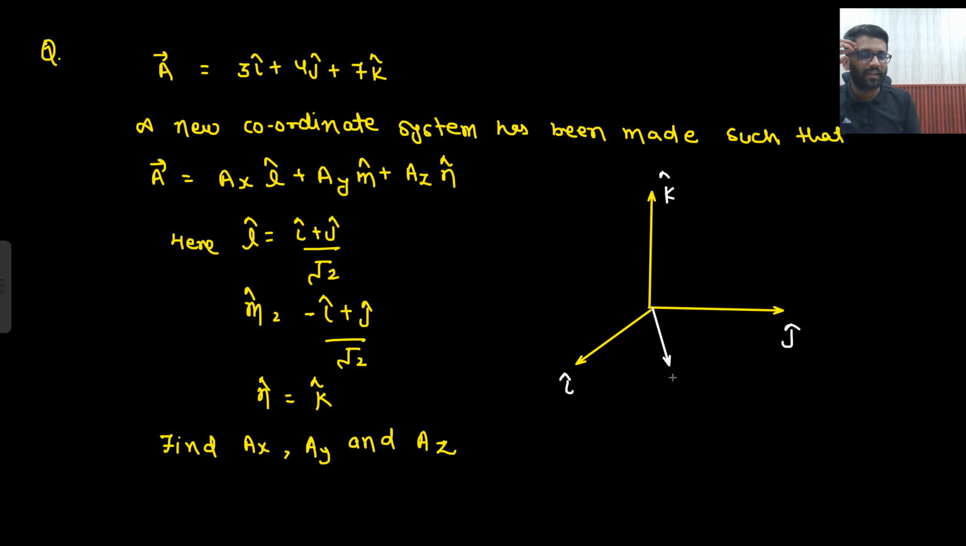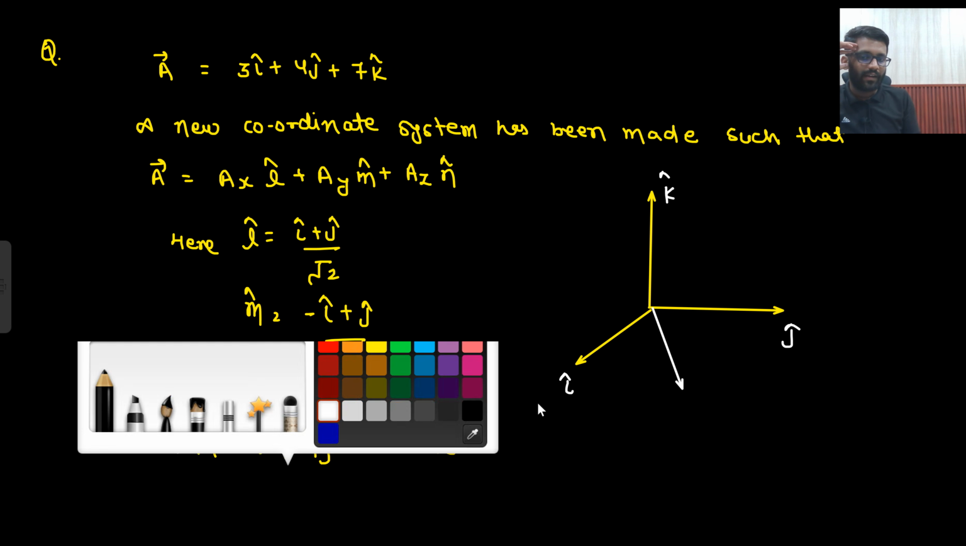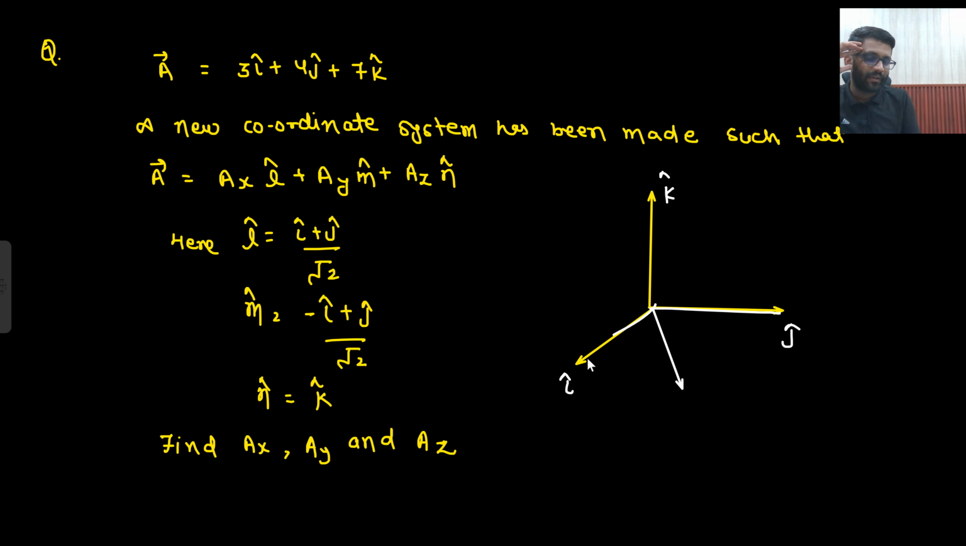It will be somewhere here. Why is it somewhere here? Can anyone tell? It is the addition of these two vectors, i cap plus j cap, divided by some magnitude. So this vector would be somewhere here, right? Do you agree to this point?